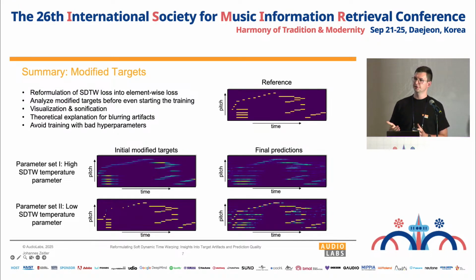On the mathematical side, we provide theoretical explanations for many artifacts that are commonly found in soft dynamic time warping, such as blurring or a decay of the amplitude. Altogether, we really provide a tool to help the training and to understand the loss. So already at the beginning of training, we know what the network is learning.